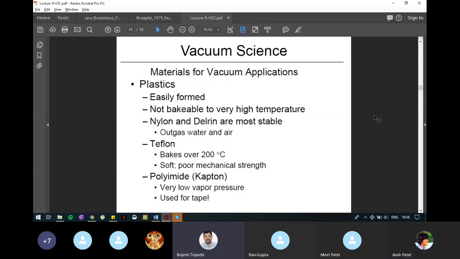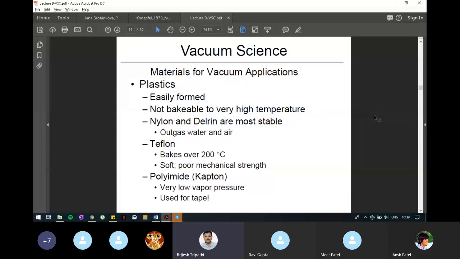Next slide. Some plastics are used in vacuum systems. Why are they used? Because they are easy to make into new shapes. But there are certain disadvantages, like they are not bakeable at high temperature. There are a few plastics which have been used frequently in vacuum systems. Examples are nylon and Delrin, which have higher stability; they don't degrade with respect to environment.